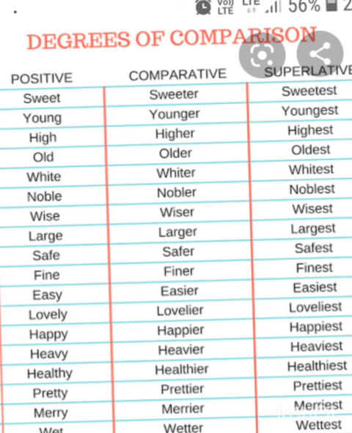Here we go. Sweet, sweeter, sweetest. Young, younger, youngest. High, higher, highest. Old, older, oldest. White, whiter, whitest. Noble, nobler, noblest. Wise, wiser, wisest. Large, larger, largest. Safe, safer, safest. Fine, finer, finest. Easy, easier, easiest. Lovely, lovelier, loveliest. Happy, happier, happiest. Heavy, heavier, heaviest. Healthy, healthier, healthiest. Pretty, prettier, prettiest. Merry, merrier, merriest.